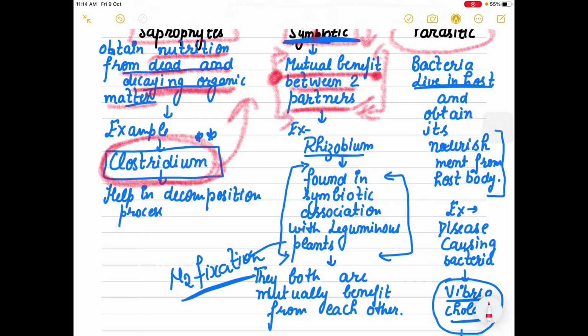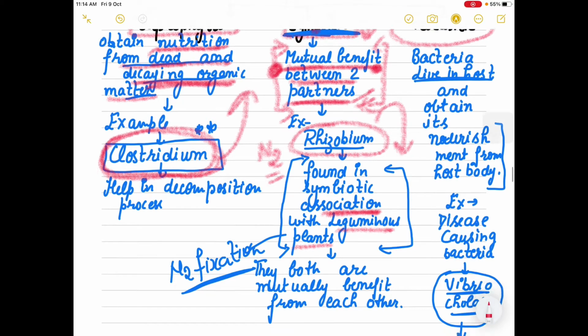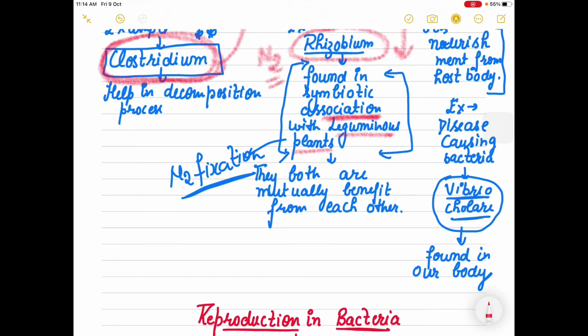Rhizobium is found in symbiotic association with leguminous plants. That is what we discussed in the nitrogen cycle also, that rhizobium is in a very close relationship with leguminous plants. And what are they getting from each other?